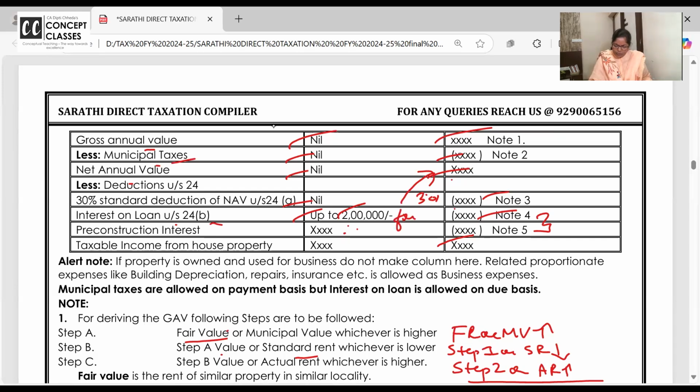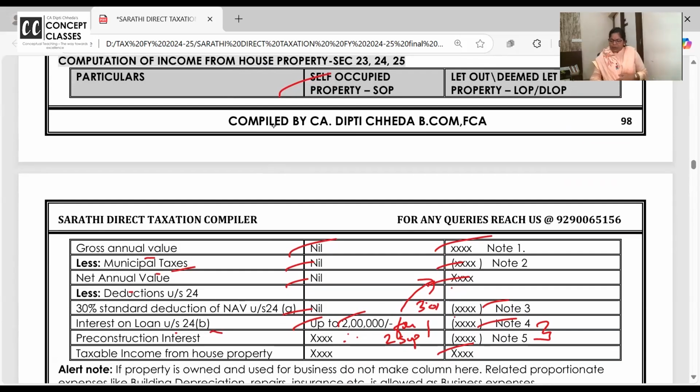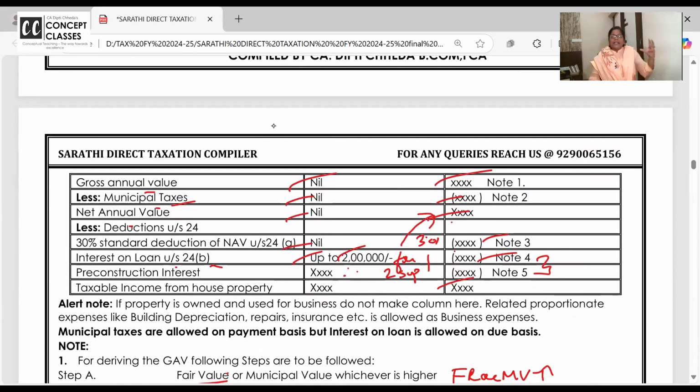It is allowed for 2 properties, 2 SOPs. For 2 SOPs, those self-occupied property. Just 2 seconds. For 2 self-occupied property, the interest allowed is up to 2 lakh. So one thing, dear students, are you digesting in this revision?